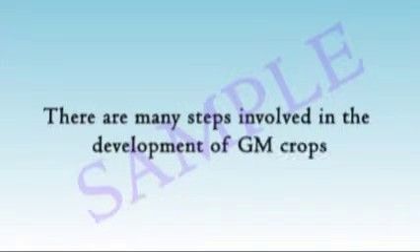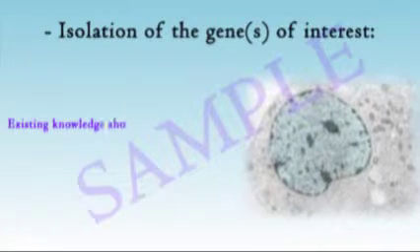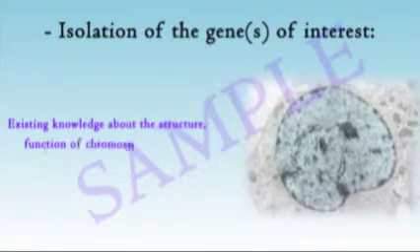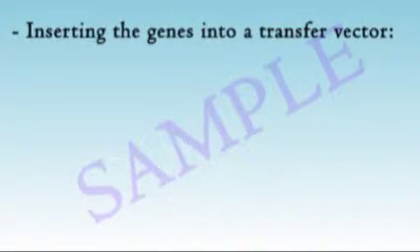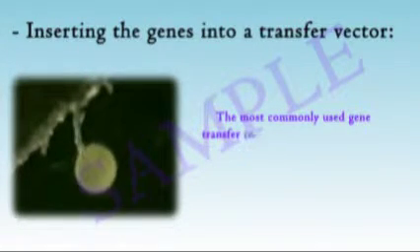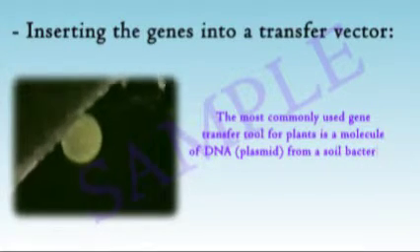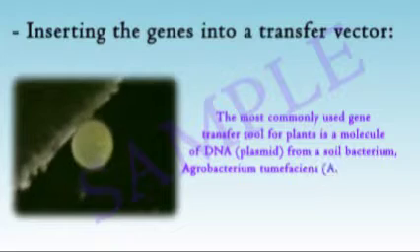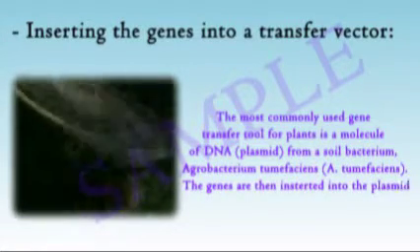There are many steps involved in the development of GM crops. Isolation of the gene. Existing knowledge about the structure, function, and location of chromosomes is used to identify the genes. Inserting the genes into a transfer vector. The most commonly used gene transfer tool for plants is a molecule of DNA, plasmid, from a soil bacterium, Agrobacterium tumefaciens. For this step, the genes are simply inserted into the plasmid.